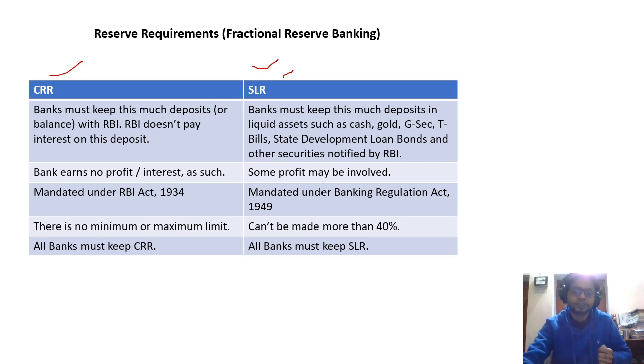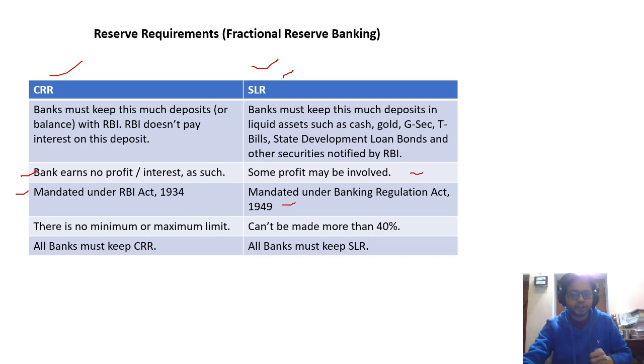So this was the thing that I was pointing out. There is some difference between CRR and SLR: banks earn no profit on CRR, but here some profit is involved. CRR is mandated under the RBI Act 1934 and SLR is mandated in the Banking Regulation Act. So this is the major difference.